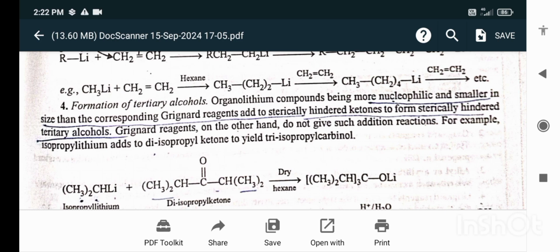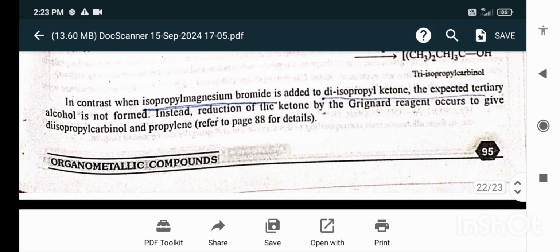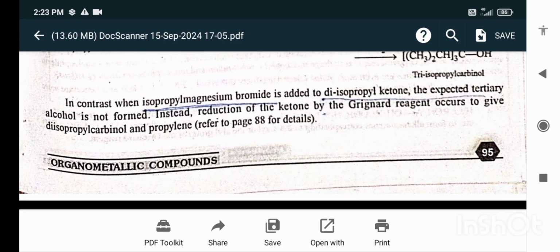triisopropyl carbinol. When isopropyl lithium reacts with diisopropyl ketone in the presence of dry hexane, they give rise to triisopropyl carbinol. In contrast, when isopropyl magnesium bromide is added to the diisopropyl ketone, the expected tertiary alcohol is not formed. Instead, reduction of the ketone by the Grignard reagent occurs to give diisopropyl carbinol and propylene.